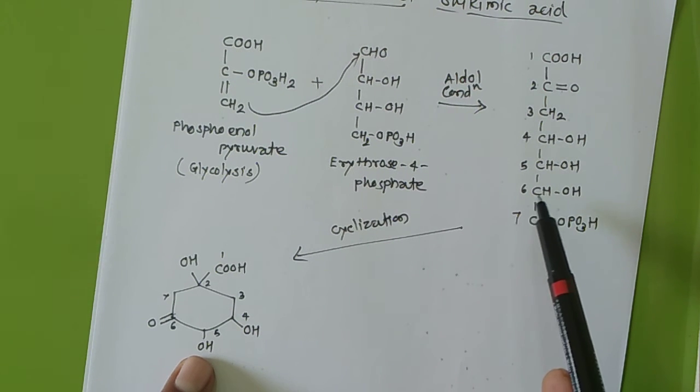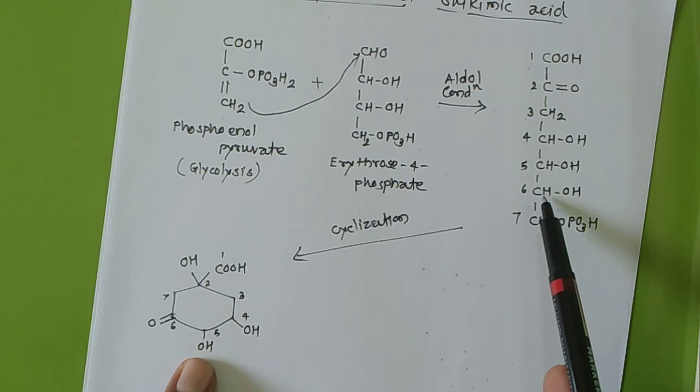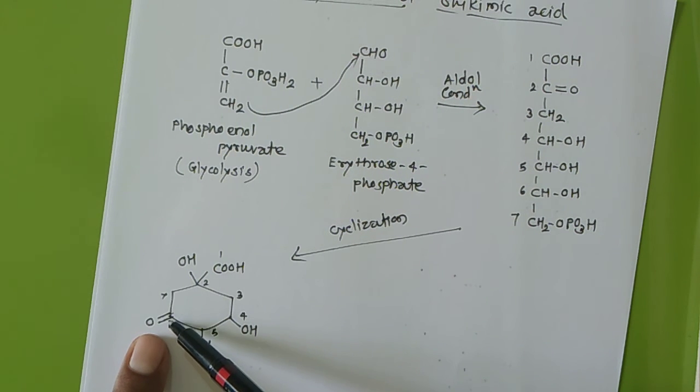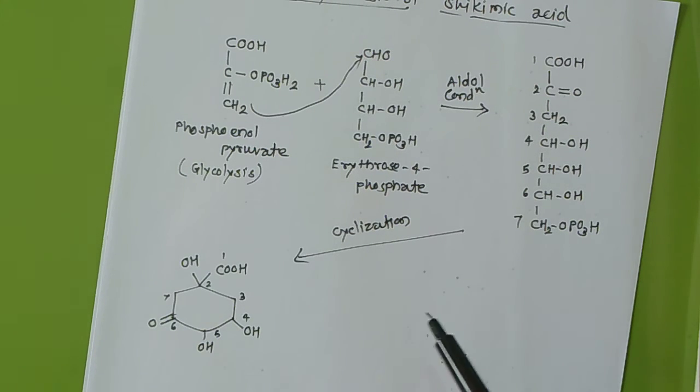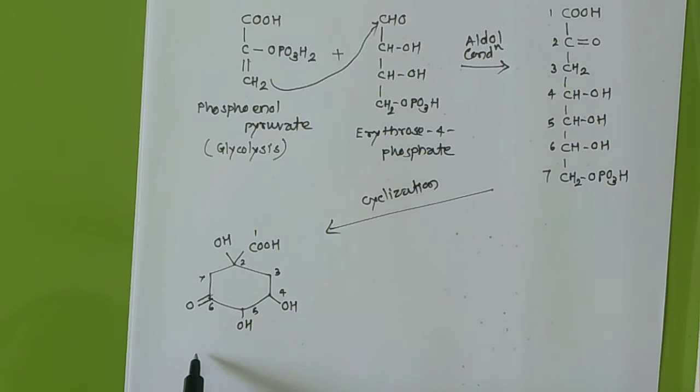What will happen at 6 number? Instead of CHOH there will be oxidation. So carbon double bond O will come, and this CH2 again will remain as such.